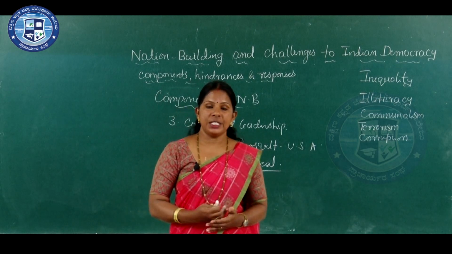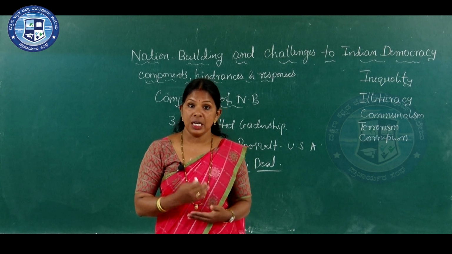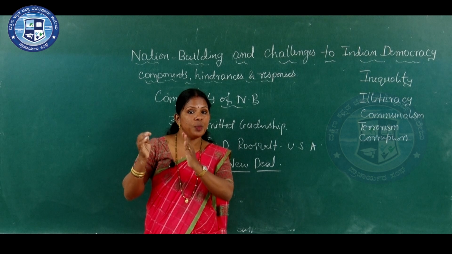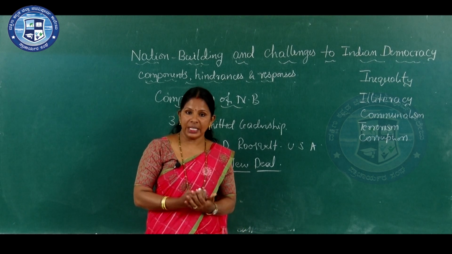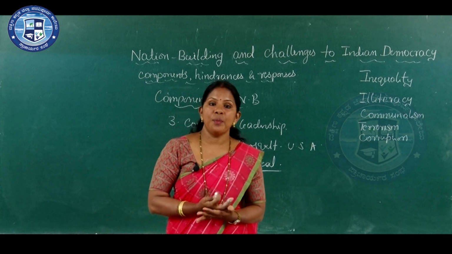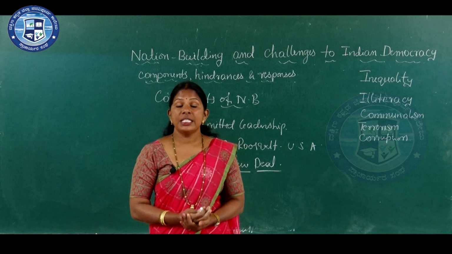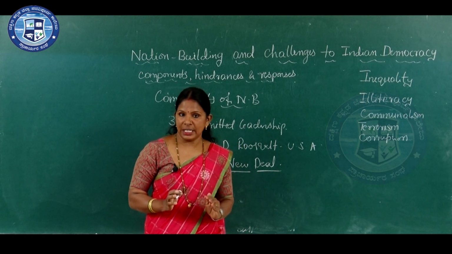And with this policy, America became the superpower nation. See, thus Franklin D. Roosevelt provided a superpower position to the USA. And also in India, we can take the example of our former Prime Minister Jawaharlal Nehru. Jawaharlal Nehru is called the architect of modern India.